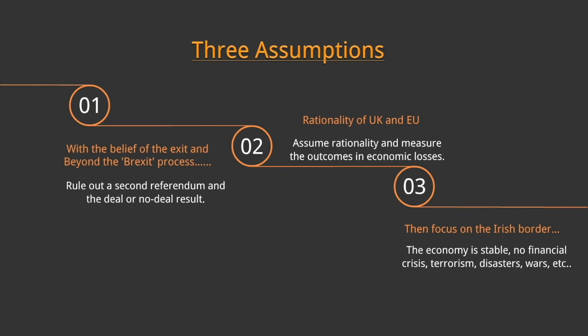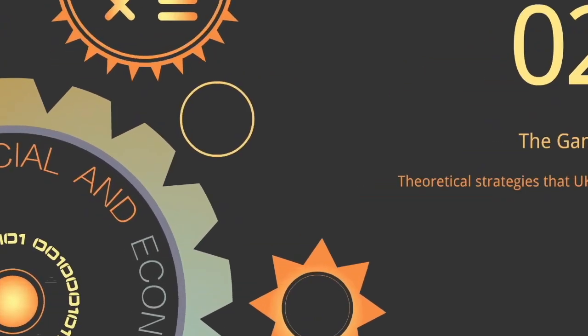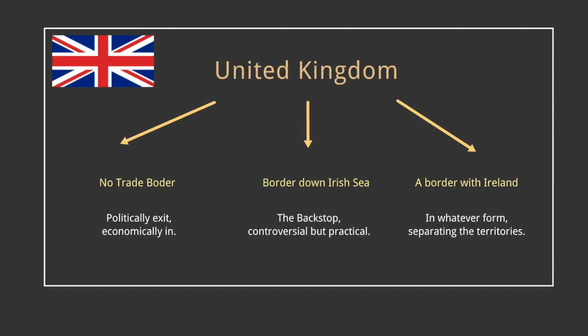And finally, we focus on the effects brought by the Irish border alone, claim the steady state of the economy during this game, and ignore all the other factors that may influence the world environment. Given these three assumptions, we start from the actions that the UK can take.